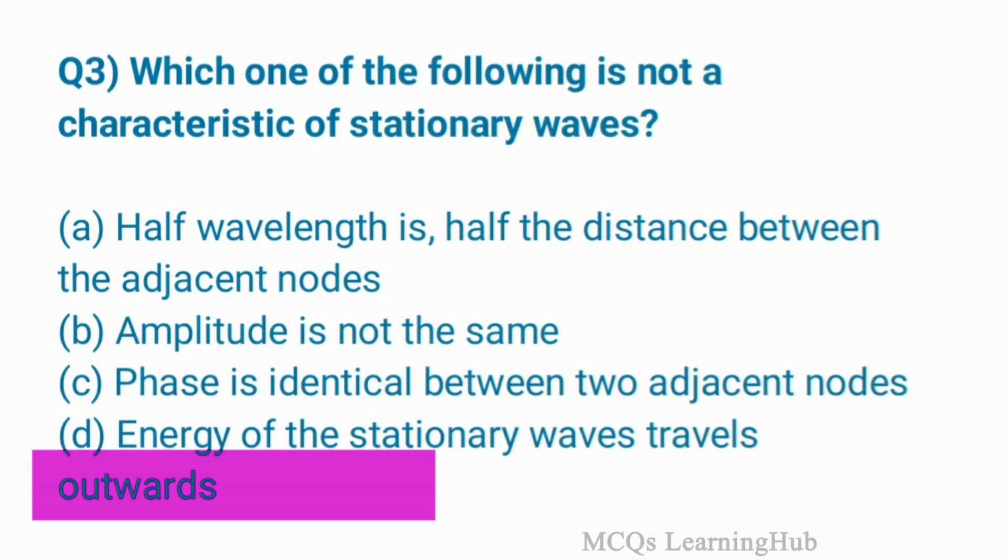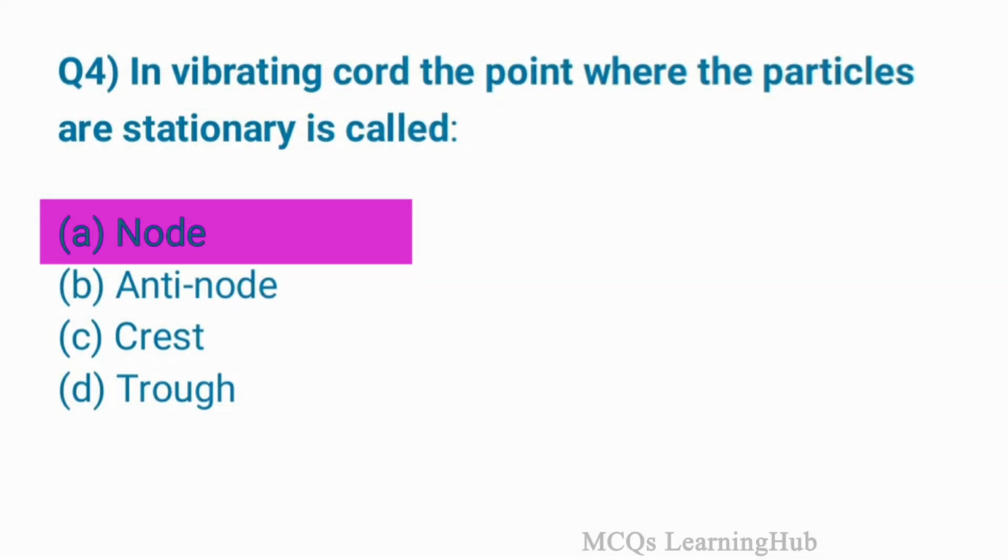Question 3. Which one of the following is not a characteristic of stationary waves? Option D. Energy of the stationary waves travels outward. In a vibrating chord, the point where the particles are stationary is called? Option A. Node. Next question.